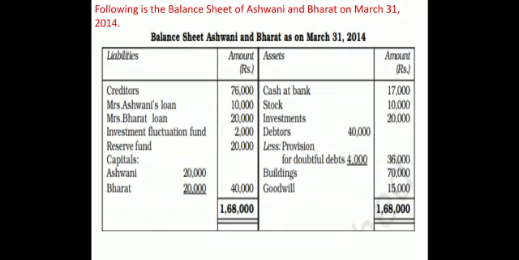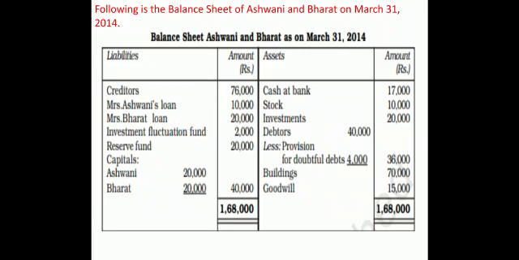Then children, the outside liabilities, three of them are identified by us: creditors, Mrs. Ashwani loan, Mrs. Bharat loan. Put them from the left hand side of balance sheet to the right hand side of realization account. Prepare a list of sundry liabilities, put all three there, and place the total in the outside column along with the provision for doubtful debt 4,000 and investment fluctuation fund 2,000. So in all, in the list of liabilities, you will be having 5 items: 3 outside liabilities and 2 provisions.